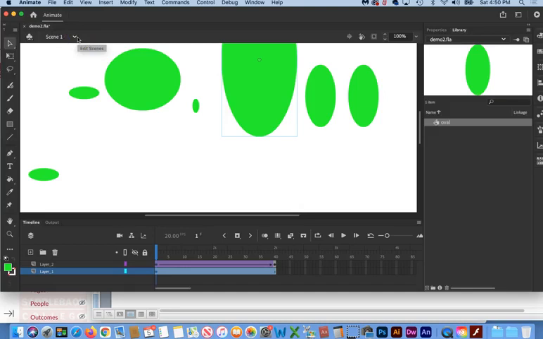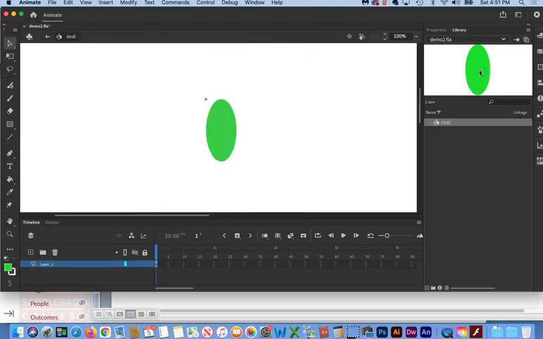Most of the time you only ever have one scene, but you could have multiple scenes. But we're not worried about that right now. So I double click on the preview in my library. It takes me deeper inside the program, and I'm now inside of the symbol called oval.